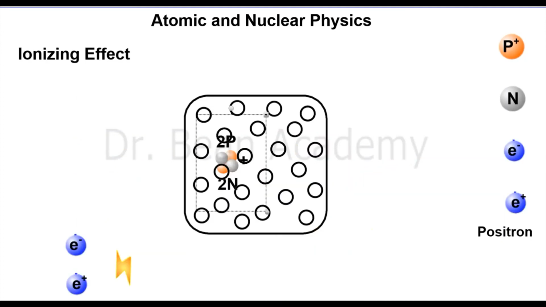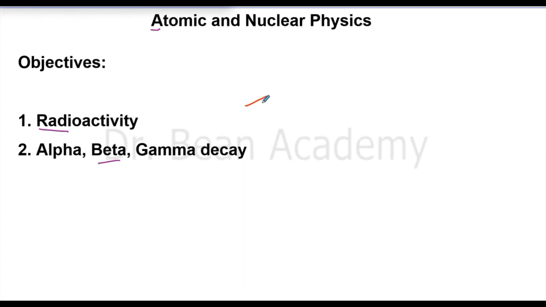We also saw their ionizing effects and, of course, the penetrating ability. So now you know what radioactivity is, what the unit of radioactivity is. Don't forget becquerel. And what is the definition of 1 becquerel? What are alpha, beta, and gamma decay and their properties? And what are radioisotopes? And what is nuclear transmutation?